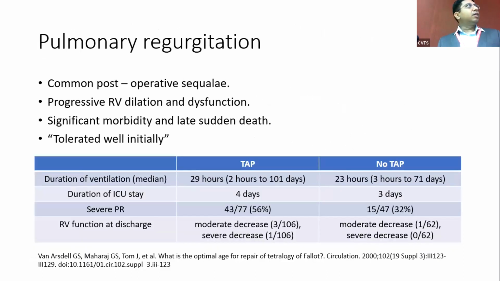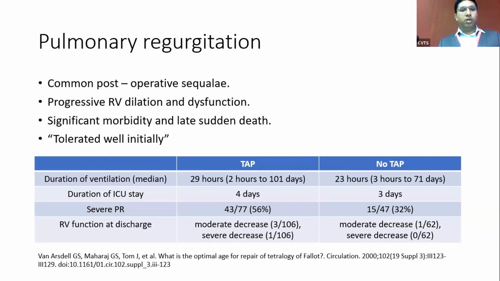And we should also note the degree of the pulmonary regurgitation which is present. Coming to the PR, it is an unavoidable consequence sometimes. And we already know the long-term complications of pulmonary regurgitation. It has been said the RV dilatation, which results because of pulmonary regurgitation, predates RV dysfunction, which predates mortality. We initially thought the pulmonary regurgitation in the acute postoperative setting is tolerated well because of the thick RV, but